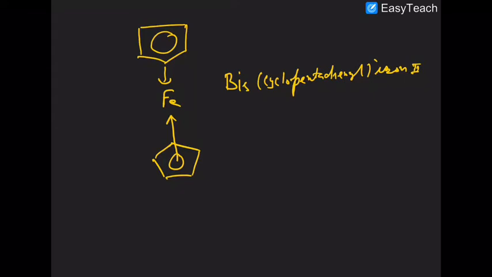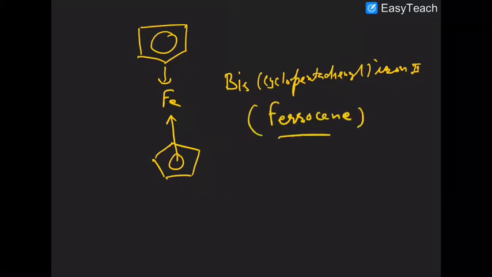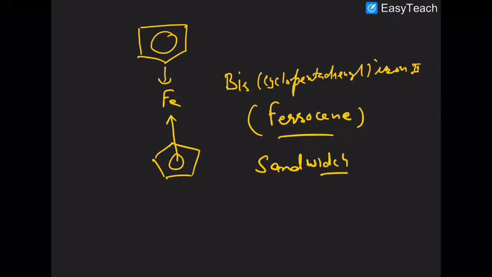In this case, it is popularly known as ferrocene. It is called a sandwich complex. So you have to understand like that.